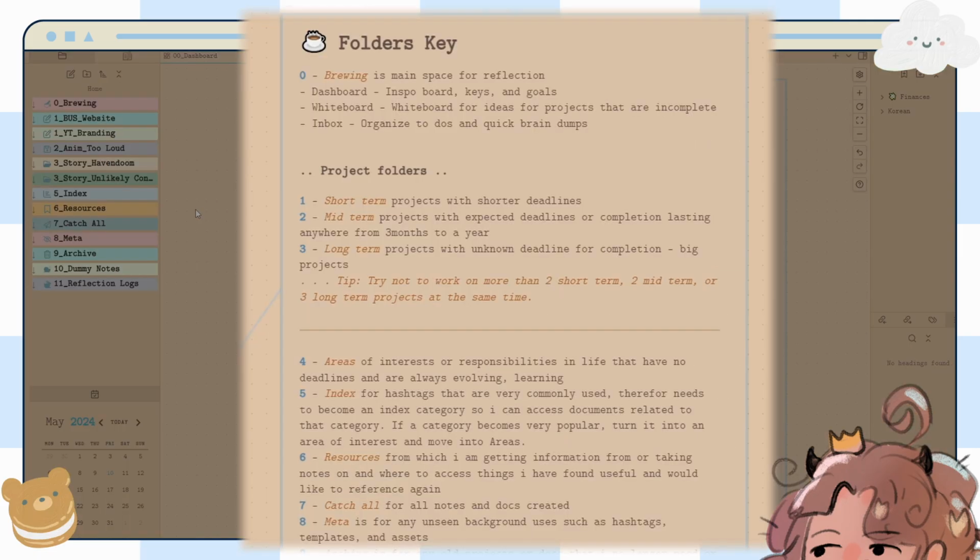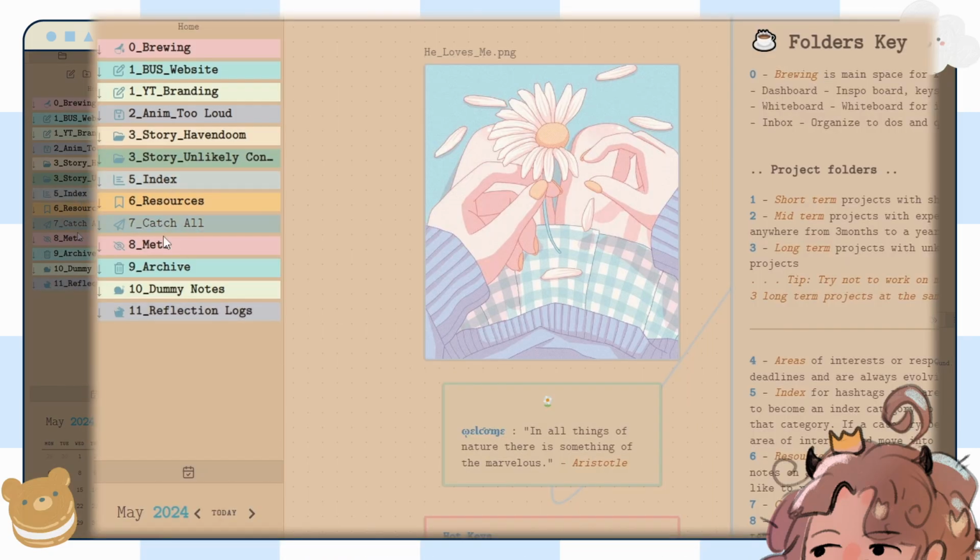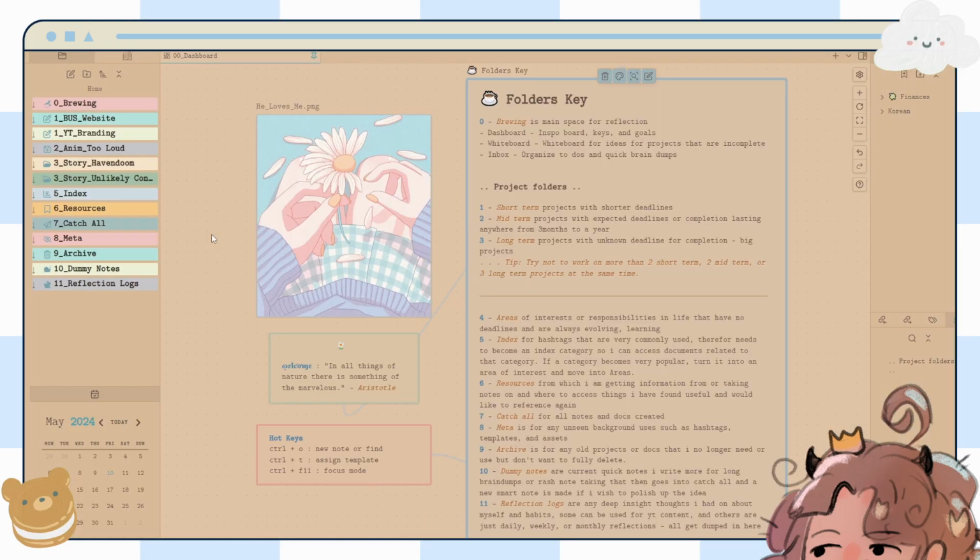I will brief you on what is happening here. If you've read this, you already know, because literally this explains all of my folders and the way that I'm trying to organize this whole vault. There is one folder here missing, which is called my areas. It was supposed to be a folder that had things in it like areas of interest or responsibilities, things that don't have a deadline, but I would want my notes to be in a particular area so that way I can easily access it.